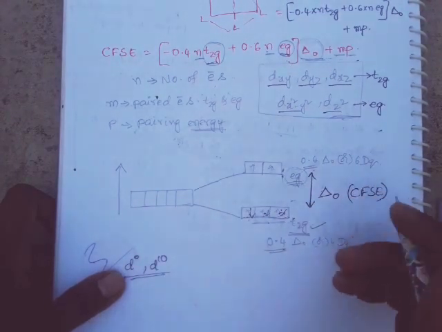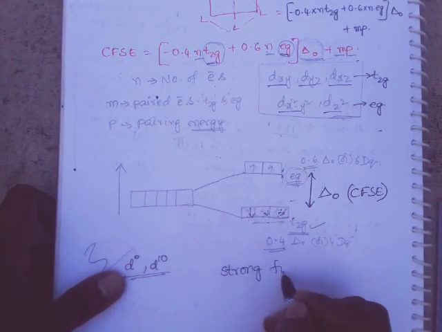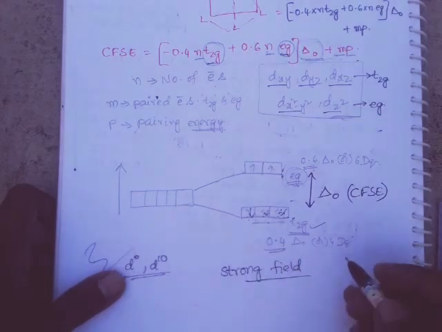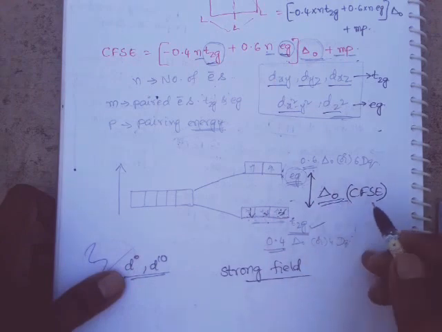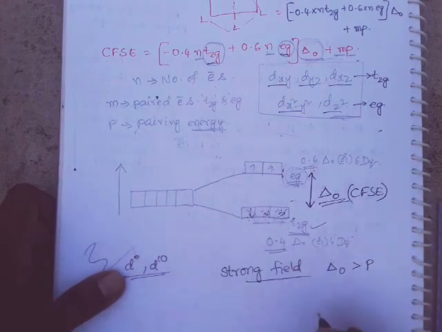If strong field ligands participate in the complex formation, then the delta O value is high when compared to the pairing energy of electrons.